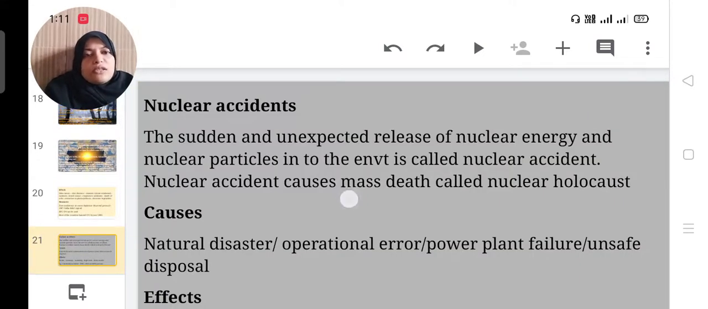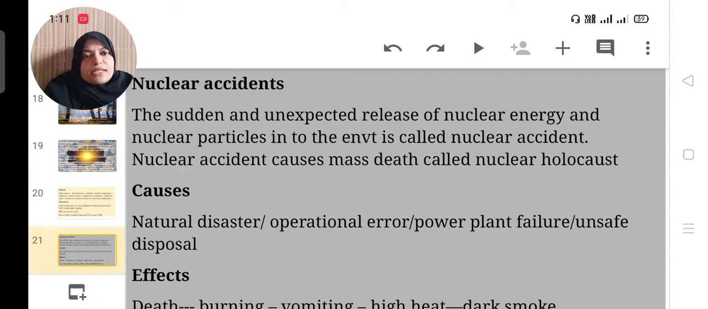Then nuclear accidents. The sudden and unexpected release of nuclear energy and nuclear particles into the environment is called a nuclear accident. A nuclear accident causes mass death, called nuclear holocaust.